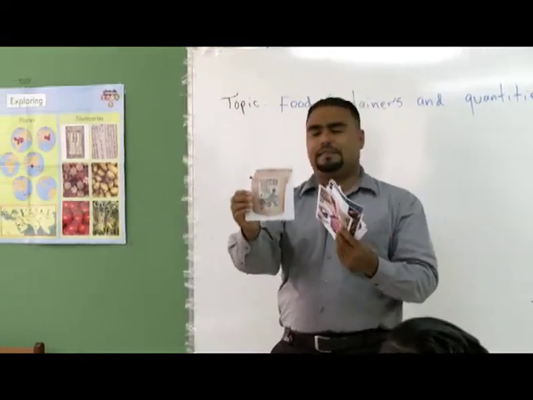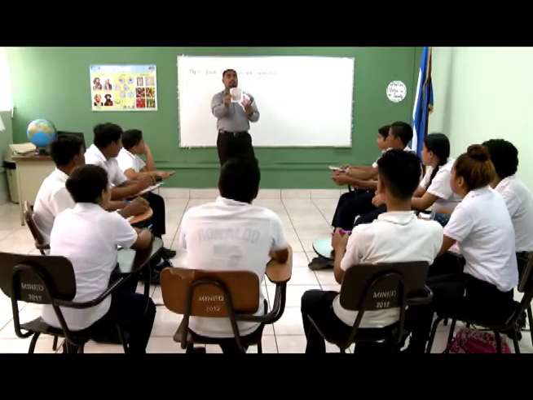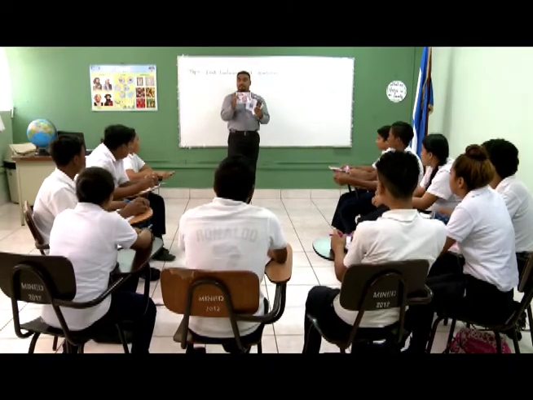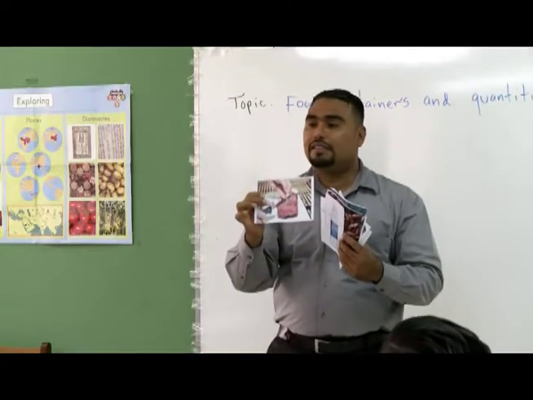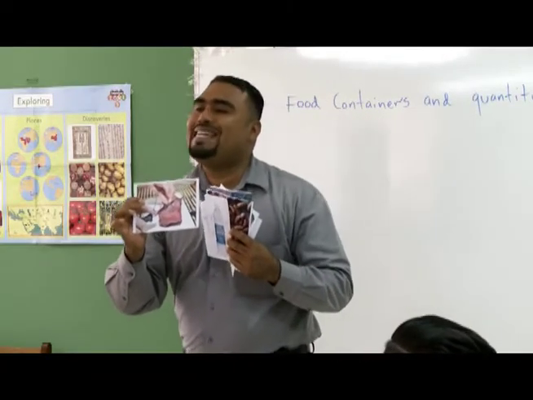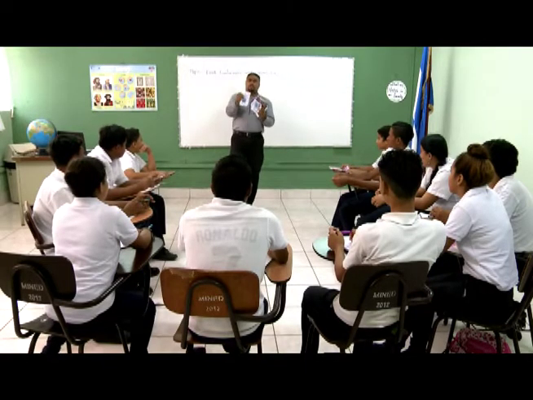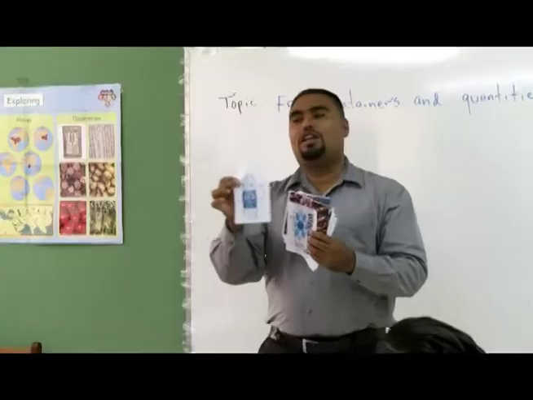What about this? Coffee. Everybody repeating. Coffee. What about this? Repeat after me. Meat. Good. What about this one? Water. A bottle of water.